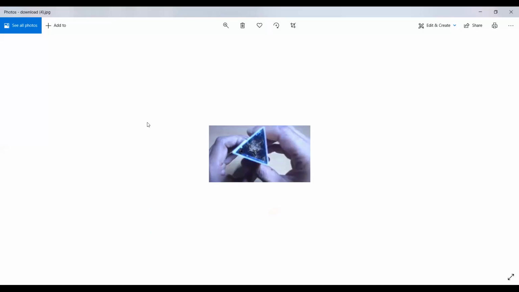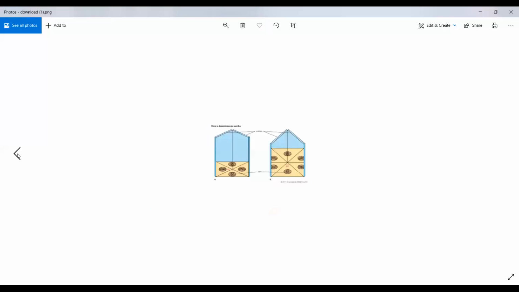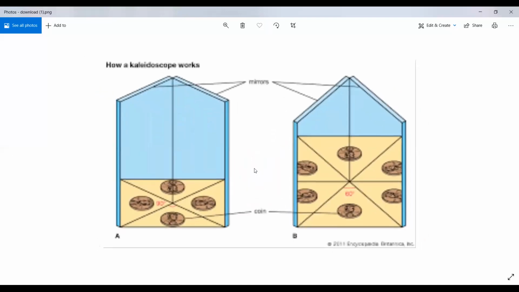This is a kaleidoscope. A kaleidoscope contains 3 mirrors. Inside the 3 mirrors, you can see multiple images occur. Here there is only one object, but since you kept the 3 mirrors like that, multiple reflections happen inside. One mirror like this, another mirror, another mirror, kept in a triangular form. If an object is kept here, this image will fall here, again here, like this. So multiple images take place inside the mirrors.